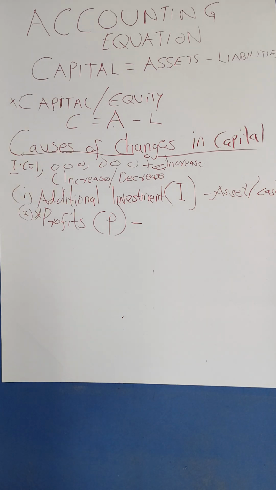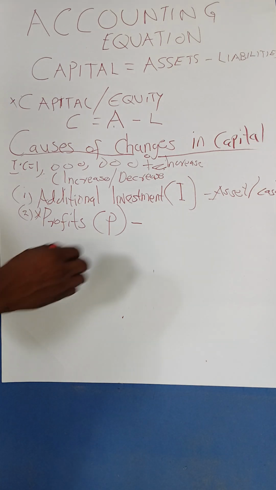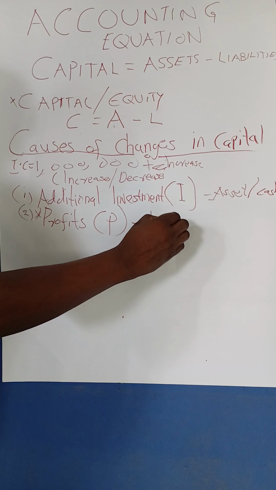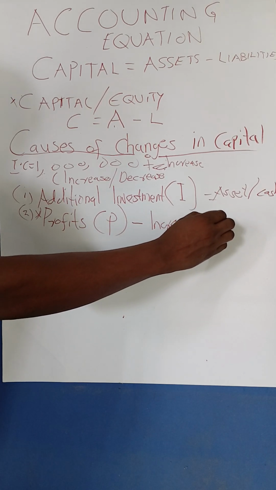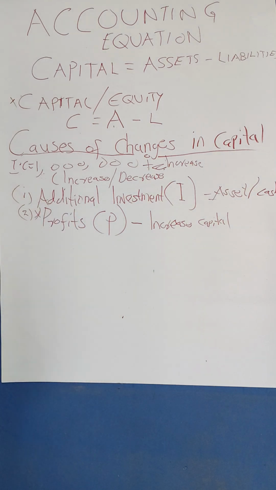So profits will result in an increase in capital only when you have not used it. You have retained it in the business. So profits can result in an increase in capital if you have not used it.